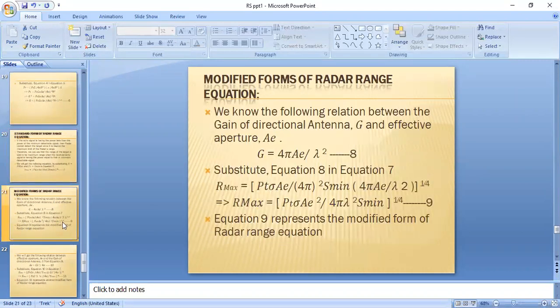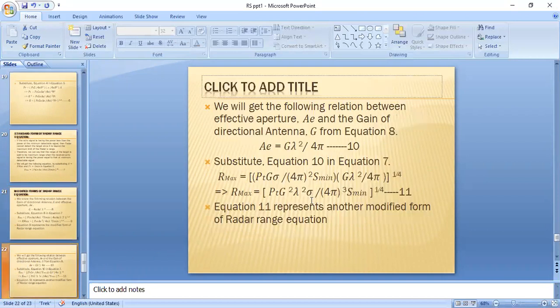And we can also get the modified radar range equation, that is, the maximum range equation in terms of PT and S minimum. Here we are substituting the G value as 4 pi AE by lambda square. This is the maximum range equation, or modified radar range equation, in terms of AE and S minimum. We can also get the equation in terms of S minimum and G. This is another modified radar range equation. So we have two modified radar range equations.